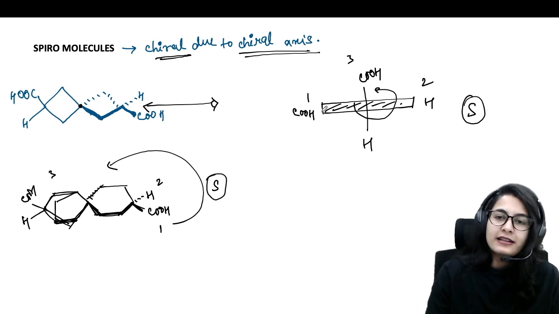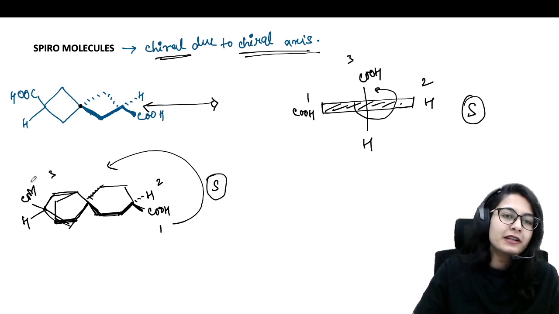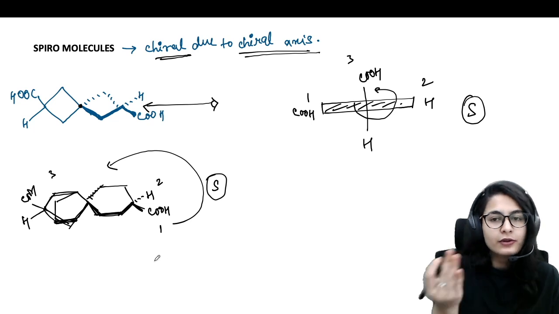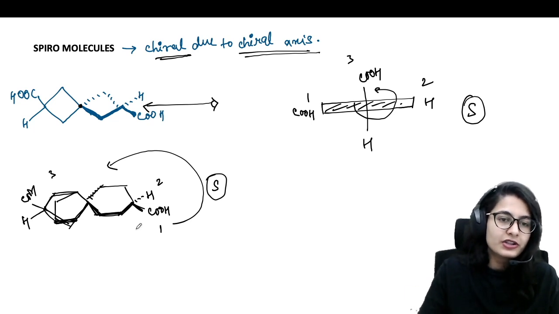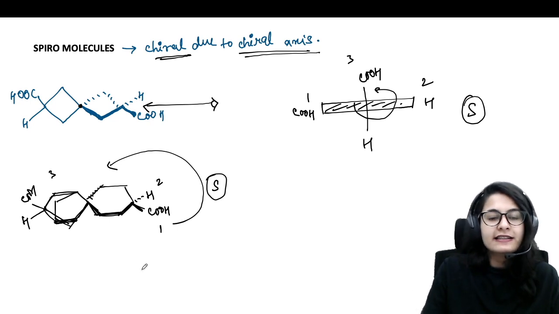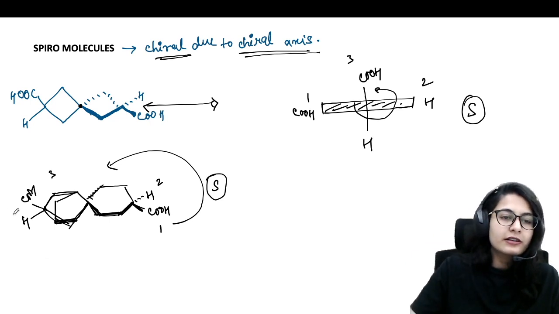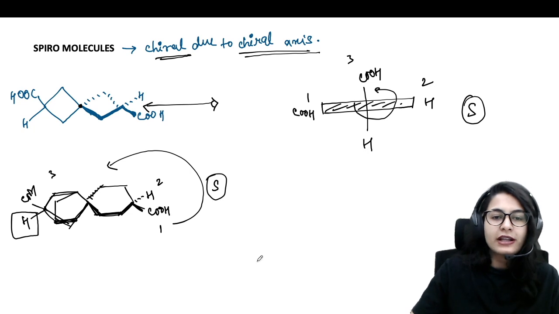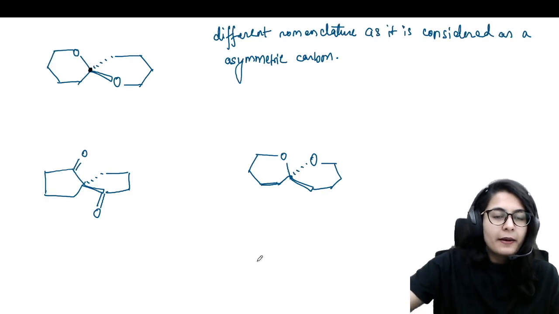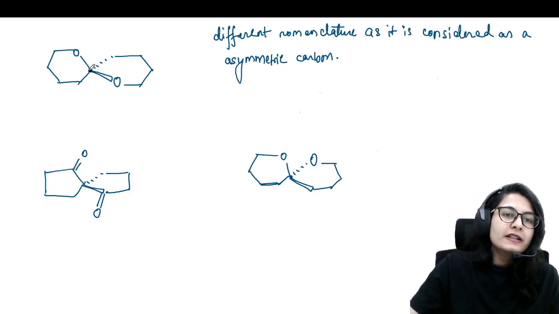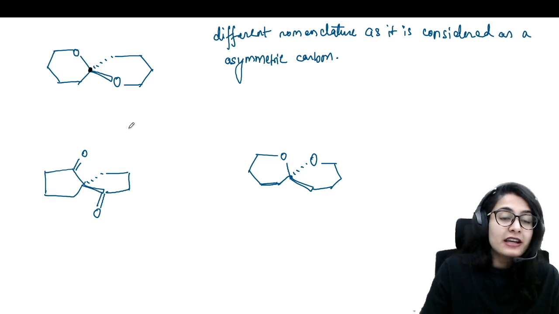So after practicing a lot of molecules, just by looking at the molecule, you don't even have to take it into Fischer projection. Just by doing the rotation, you will be able to write it nicely because we are ignoring the fourth priority group, right? So only the rotation matters. But what happens to this type of spiro compound? Now, this is very important.